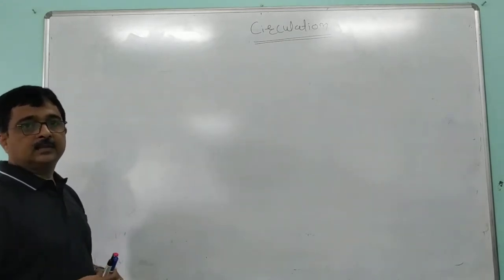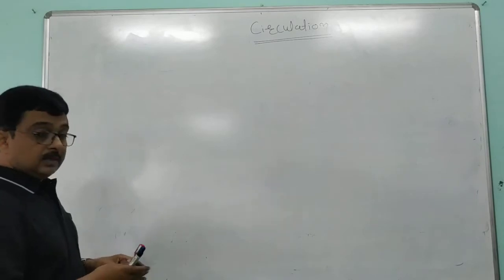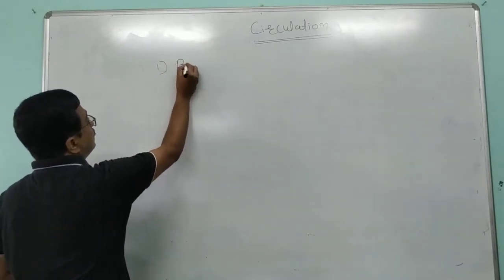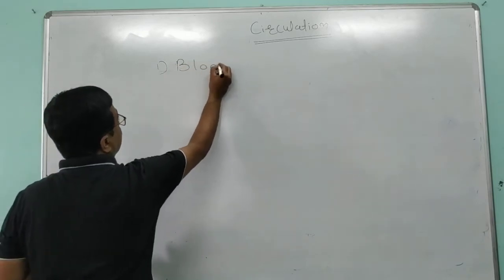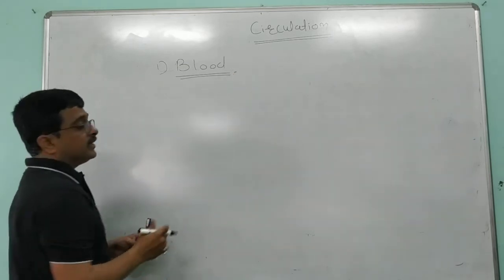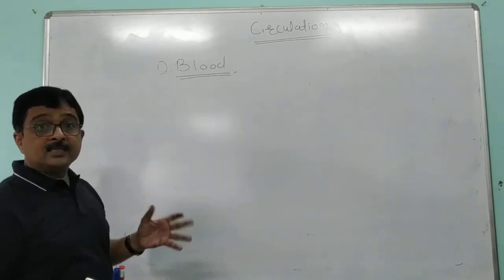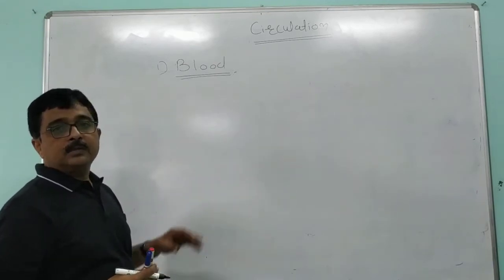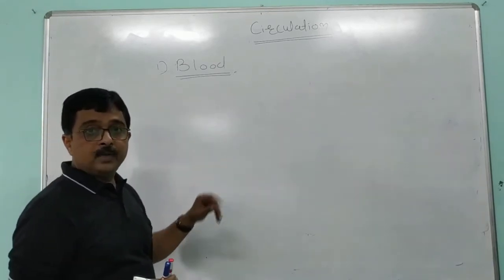In this session we are going to discuss the first component of the blood vascular system in man, called blood. First of all, we are going to discuss blood as a whole, then the different parts of the blood.